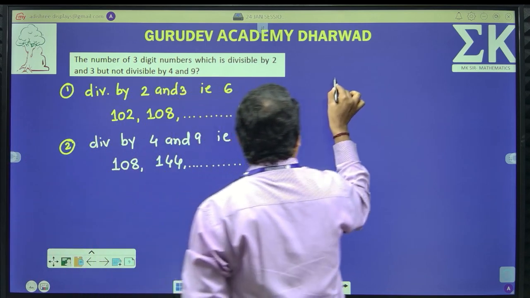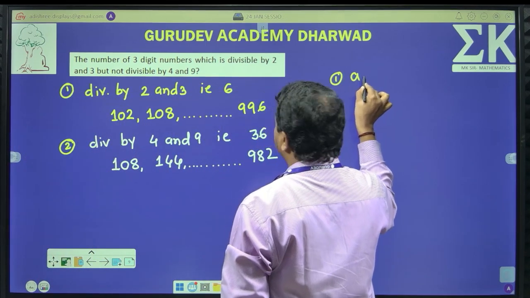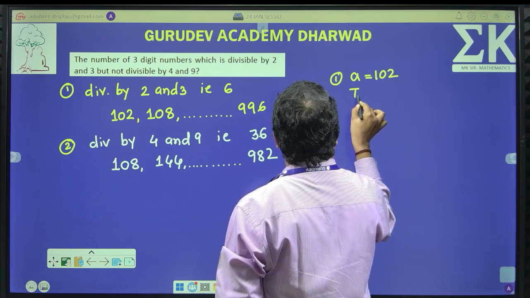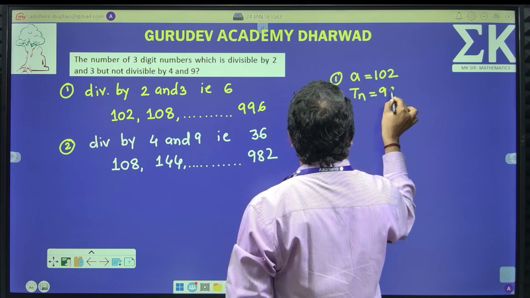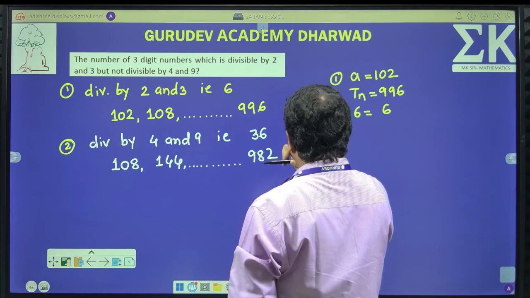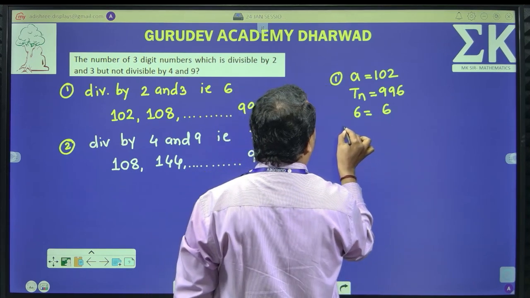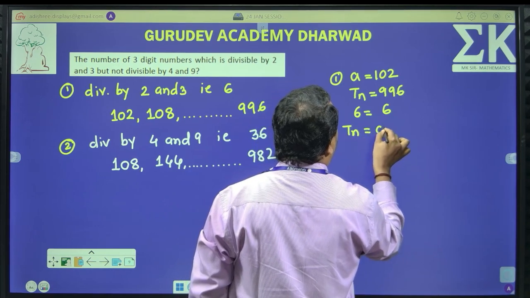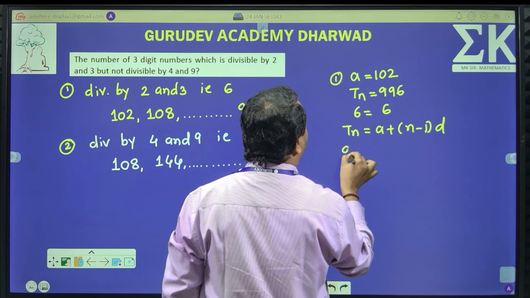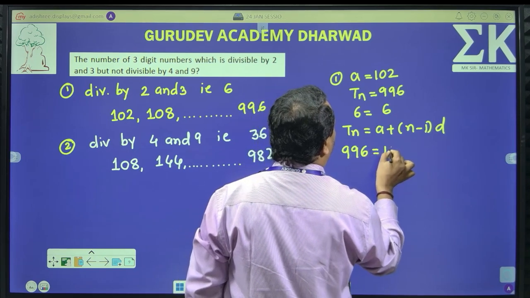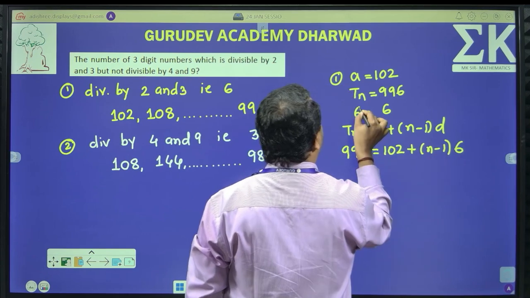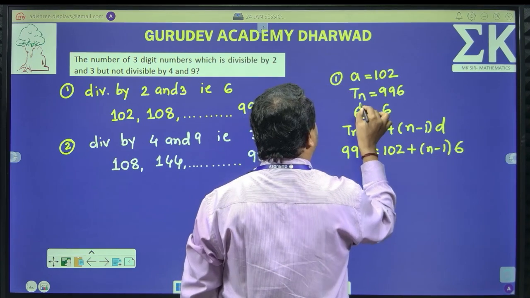So from case number 1, A is equal to 102, the last term Tn is equal to 996, and the common difference is 6. Therefore, how many terms are there? That I have to calculate. So Tn is equal to A plus n minus 1 into D. So that becomes 996 equals 102 plus n minus 1 into D. D is 6, the common difference.